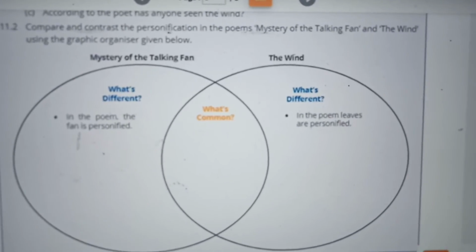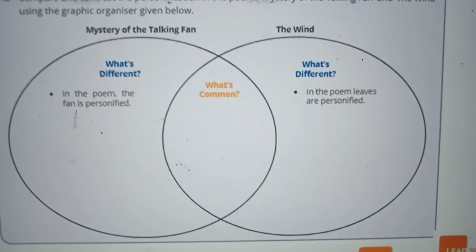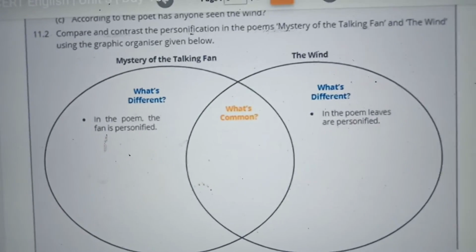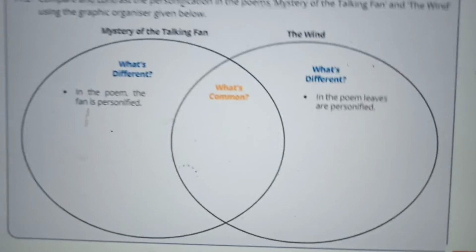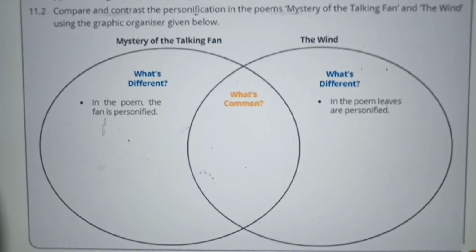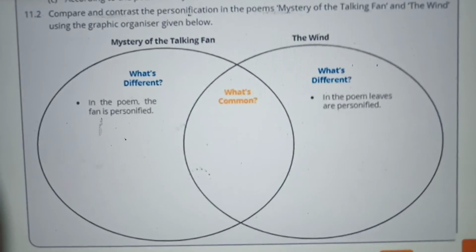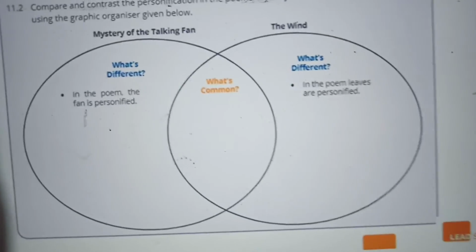Next is comparing and contrasting poems. That will be a question. The same question will not come, but I am giving you an idea of how you will compare and contrast a poem. See, if you take the poems Mystery of the Talking Fan and The Wind, what is the subject of the poem? What is personified? Everything is different. The subject of the first poem is the fan, and the subject of the other is the wind.